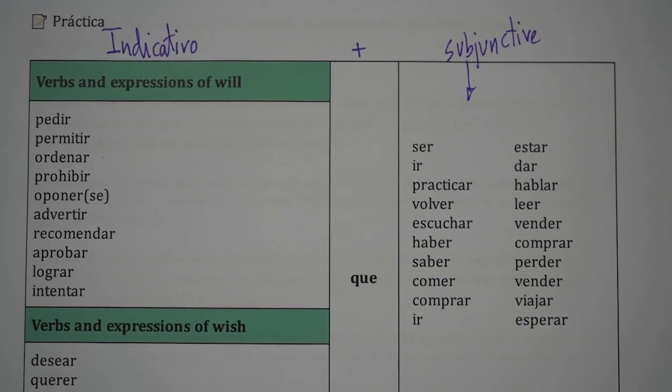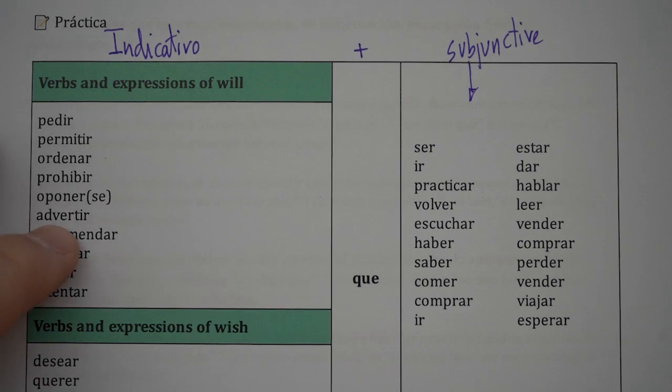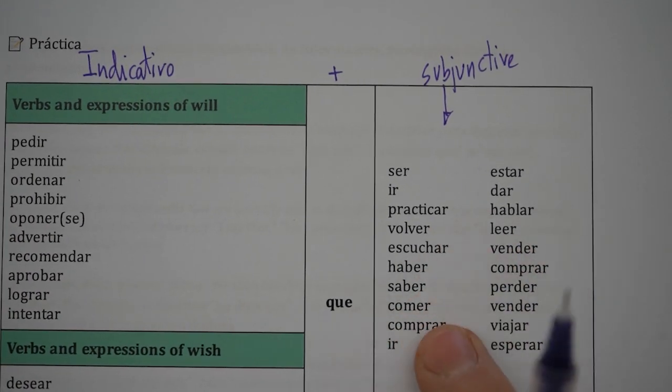Another table with these verbs in which you can select one from this column here that needs to be in the indicative mood, plus the que, and then pick one of these verbs that needs to be conjugated in the subjunctive mood. Why? Again, because they belong to the uncertain.